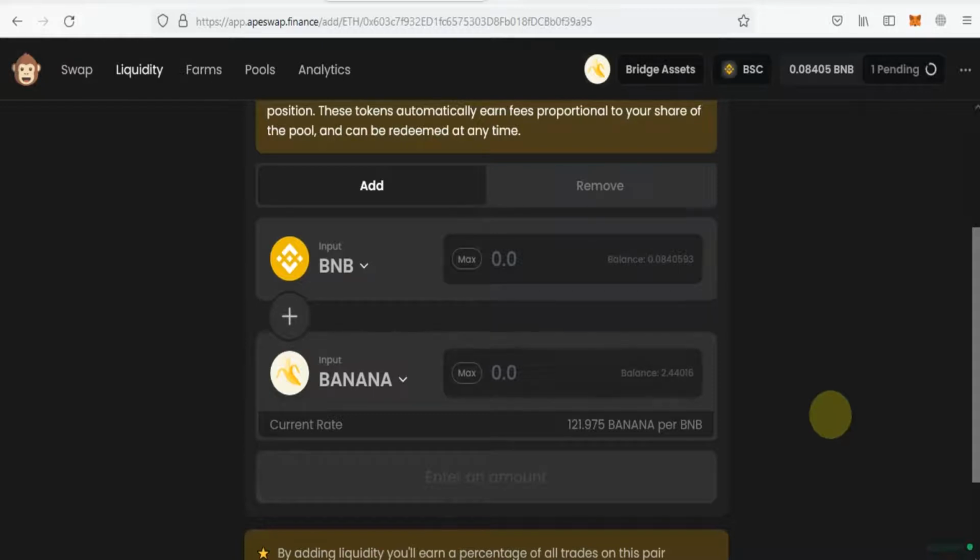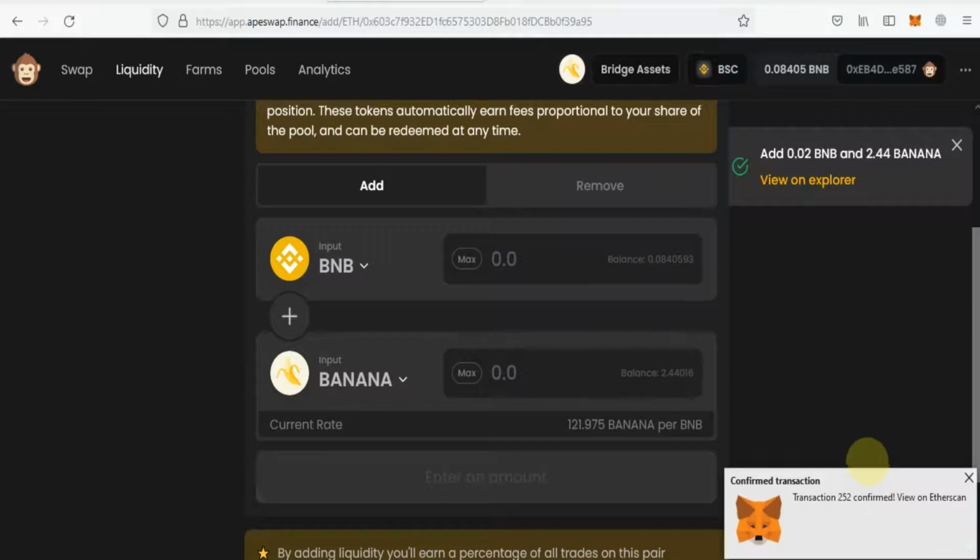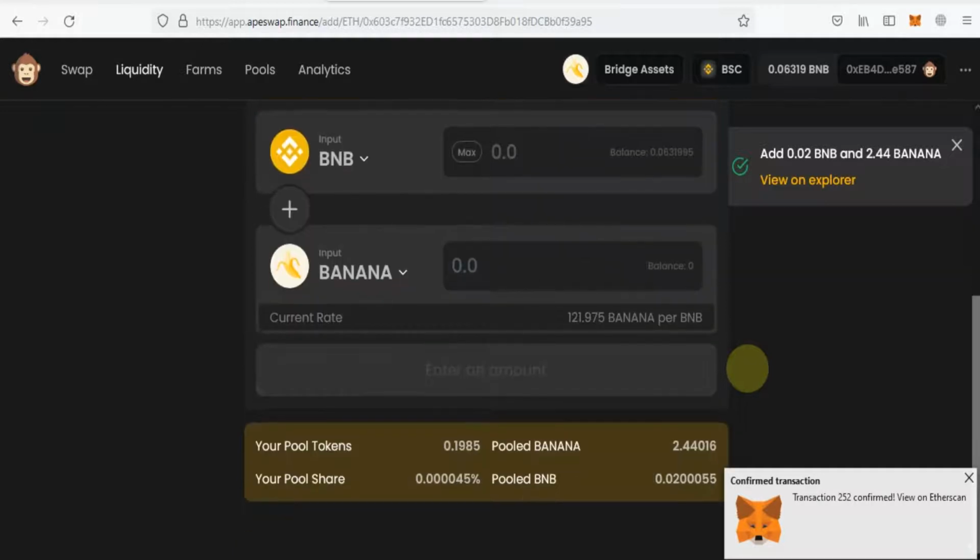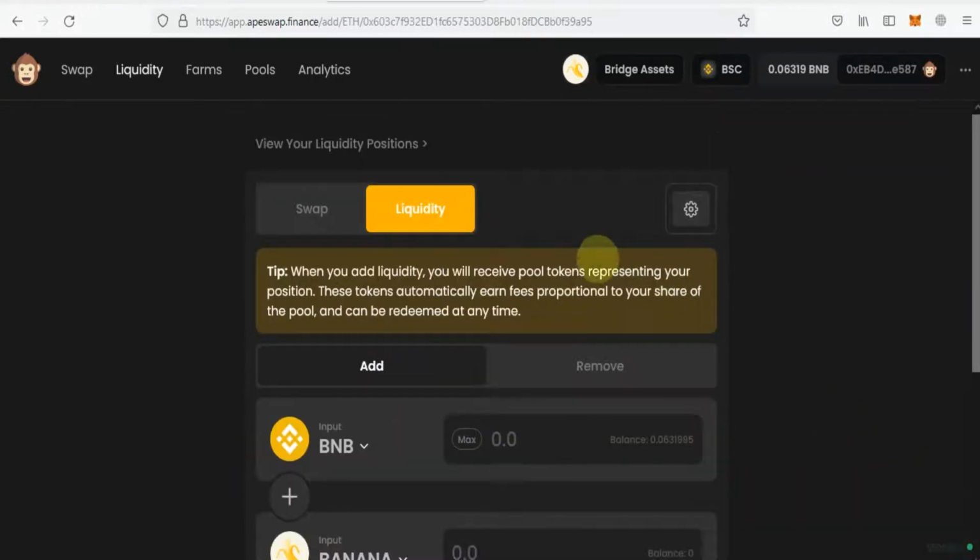After adding liquidity, there are two transactions. My bananas go for adding liquidity, and I have 0.19 pool tokens for the bananas pool. So now we will go to farming.